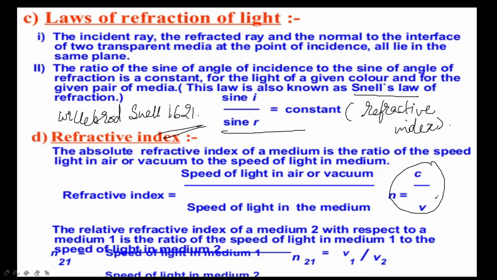So the refractive index depends on the nature of the material of that particular medium and on the wavelength of the light which is used. The refractive index values of certain common materials relative to air were written at home. You can practice in the NCERT textbook. Those values were given, the refractive index of solids, liquids and gases at different temperatures.